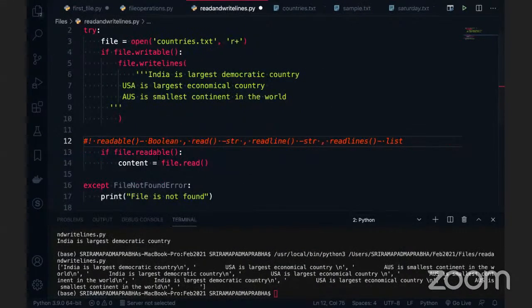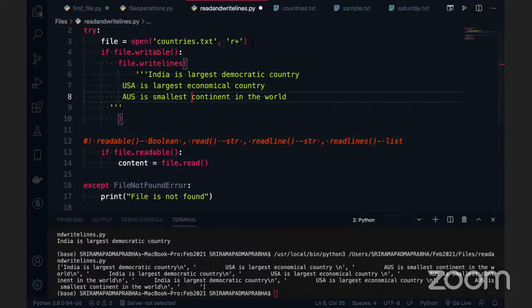Okay. So readable is the Boolean. We are going to check the permissions of the file, whether it is readable or not. Then there is read, which returns a string. Then read line returns a string, and read lines returns a list. That's how we can use these for reading files.